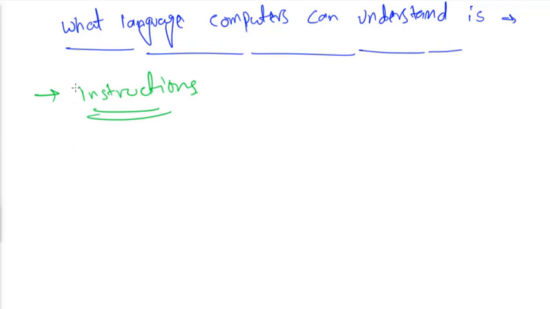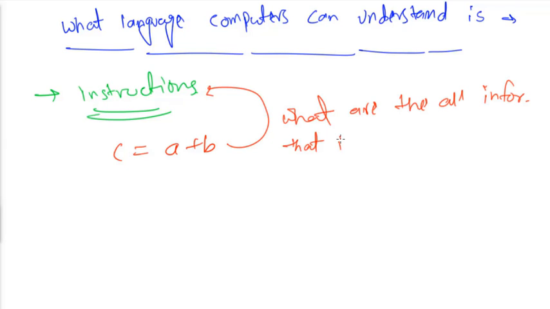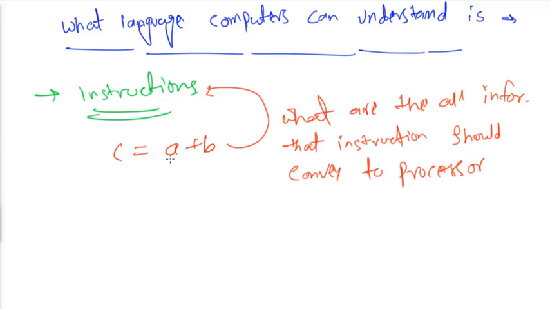Now let's have a simple example. Let's say I want my computer to perform C equal to A plus B. To perform this addition, what should my instruction convey to the computer? What should my instruction have within it so that my computer can understand that it wants to add A and B and the result should be stored in C? To perform this addition, what is all the information that the instruction should convey to the processor so that the processor can understand that we want to add A and B and the result should be stored back into C?